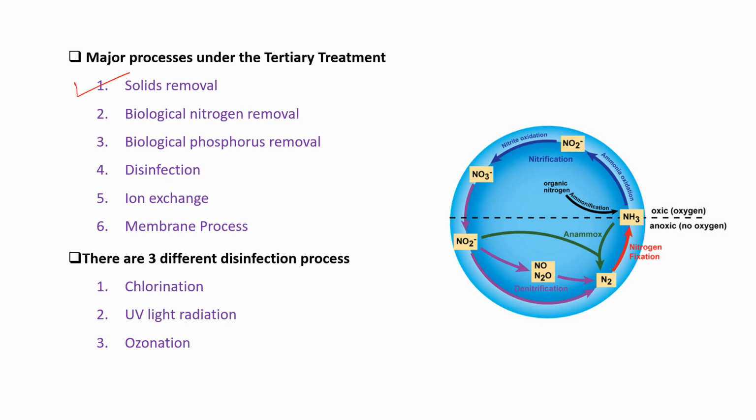Likewise, the first one is solid removal, then biological nitrogen removal, biological phosphorus removal, disinfection, ion exchange, and membrane process. Then disinfection is also further classified, and disinfection is carried out by chlorination, UV radiation and ozonation.